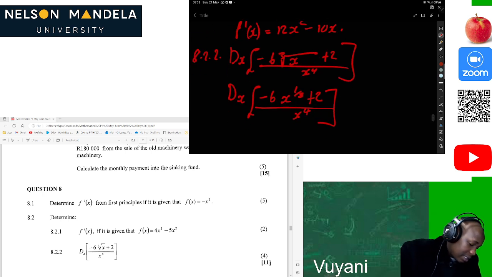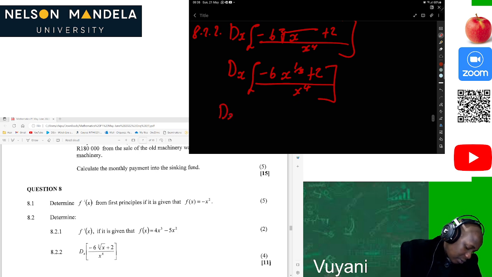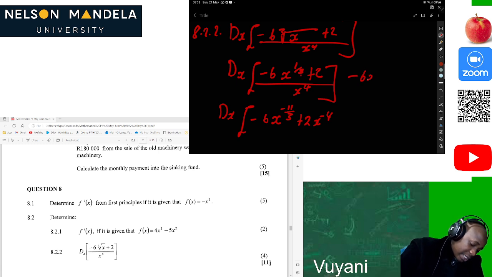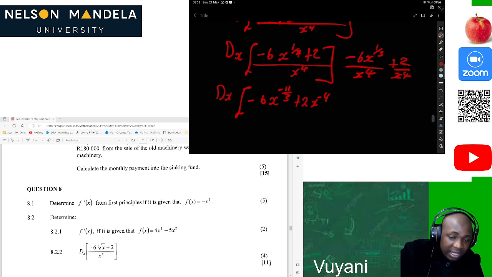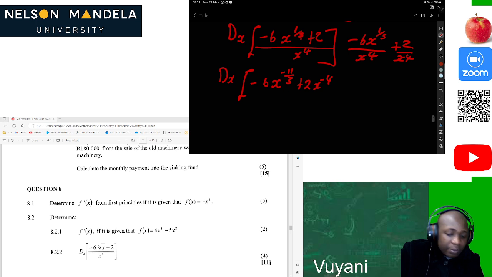Then from that, of course, we can see that dx will be, we take x to the 4 and divide that by x to the 4. So this should be negative 6x to the 1 over 3 minus 4, that should be negative 11 over 3, plus 2x to the negative 4. So we break this thing into 2 to be negative 6x to the 1 over 3 divided by x to the power 4 plus 2 over x to the power 4. So we make it that easy and straightforward. Then we break it down.